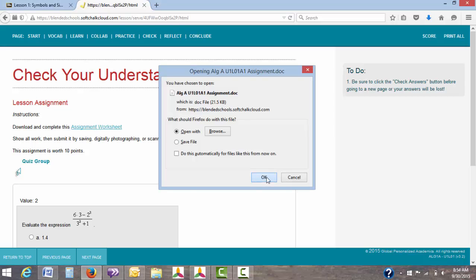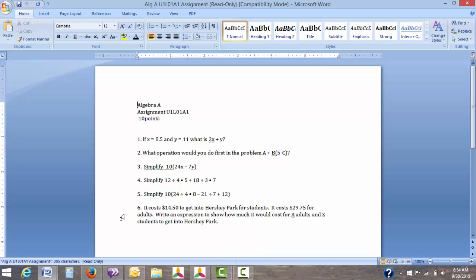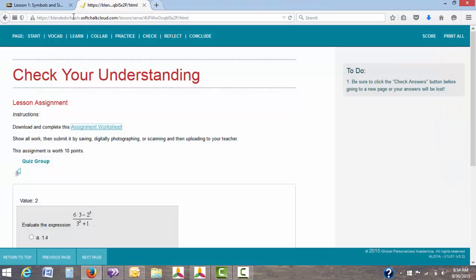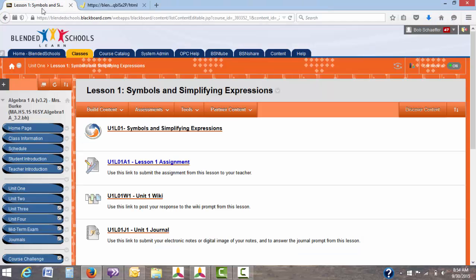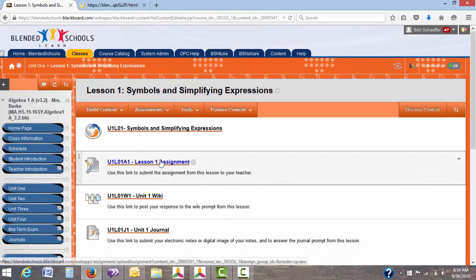This will then open up a Microsoft Word document. So you can do your work in here if you'd like, or you can manually do it by printing this out, showing all your work. The only difference is then you'll have to scan it and then upload it back onto your computer. Once you're done with that, you can come back here and click on the lesson assignment link.